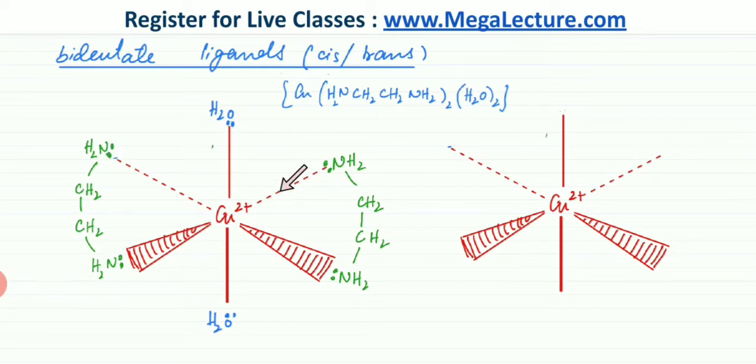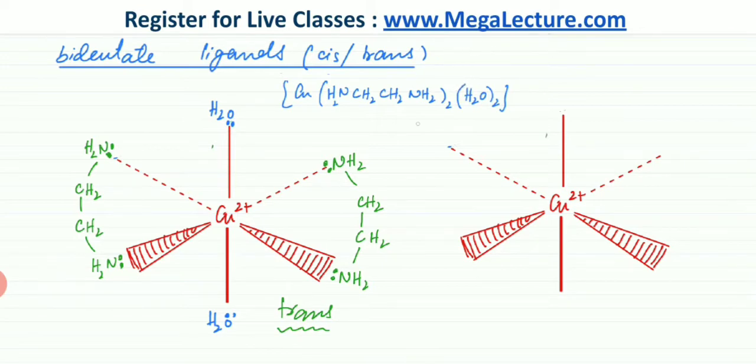So this version over here, where the ligands, even if you look at these two ligands, they are 180 degrees apart from each other. If one is on the right side, the other one is on the left side. If the water molecule is at the top, the other water molecule is at the bottom. So they're making angles of 180 degrees, and this would be known as your trans version of this particular complex that I've written over here.